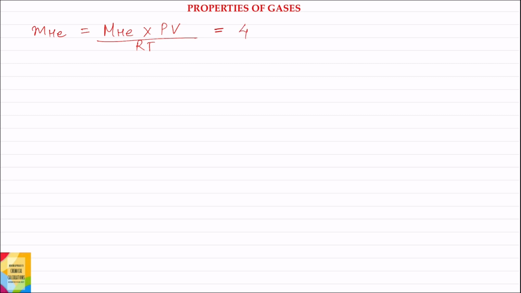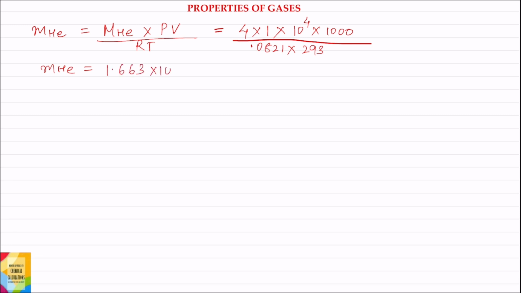Molecular weight of helium is 4 into pressure is 1 atmosphere into volume is 10,000 meter cube. So we can write it as 10 to the power 4 meter cube into 1000, so volume will be changed into liters, divided by R. R is 0.0821 liters atmosphere per Kelvin per mole into temperature. Temperature will be 293 Kelvin. Solving, mass of helium will be equal to 1.663 into 10 to the power 6 grams.